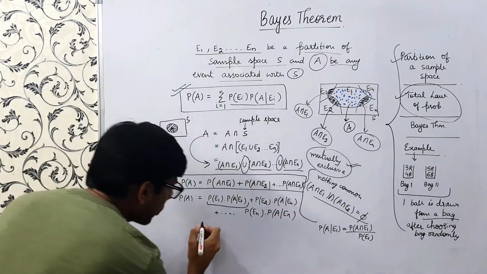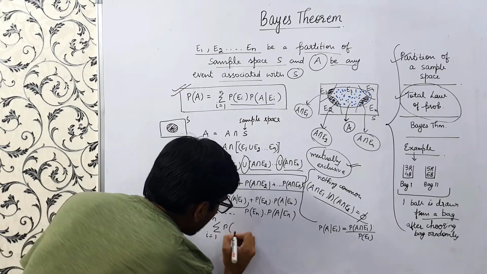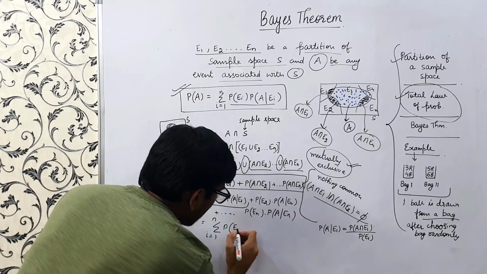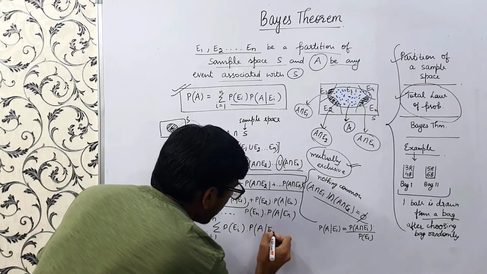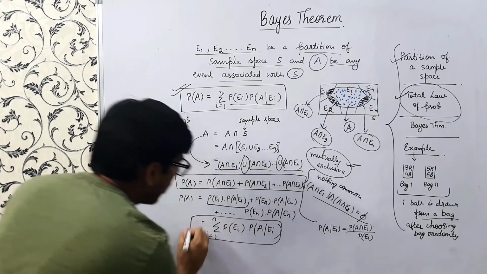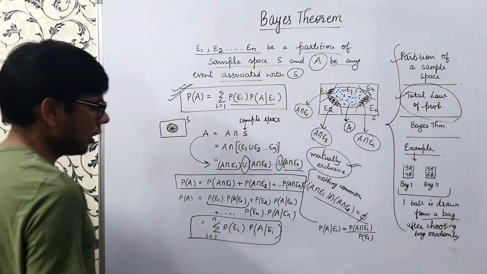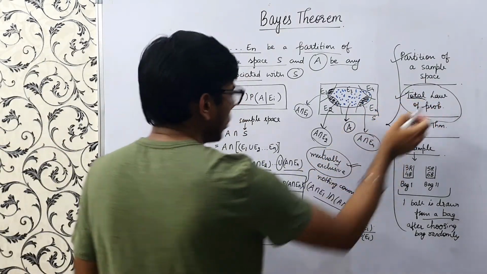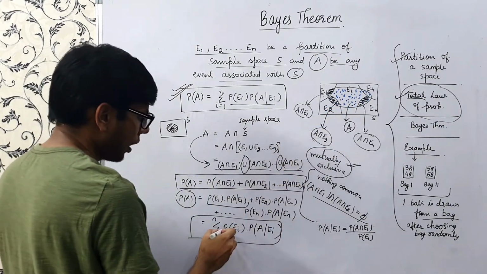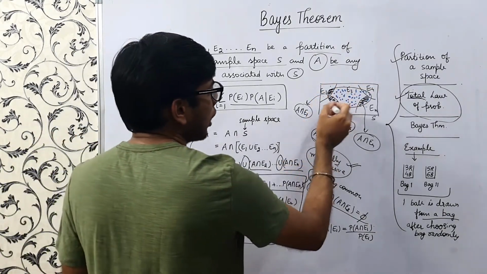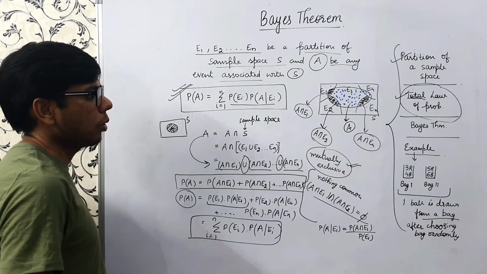This equals the summation, i goes from 1 to n, where n is the number of partitions that we have made or that are there in the experiment. So this is P(Ei) times P(A given Ei). This is the formula, the total law of probability. So why total law? Because we are summing the probability of this event A across these partitions, across the intersections of these partitions, right? So this is the total probability.